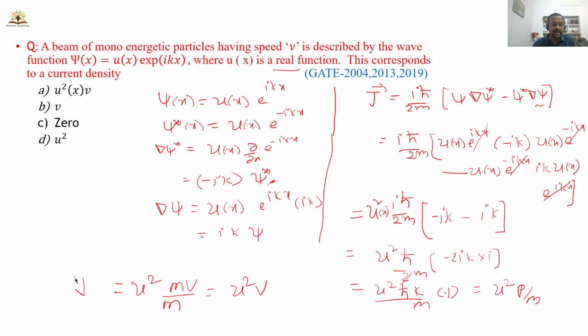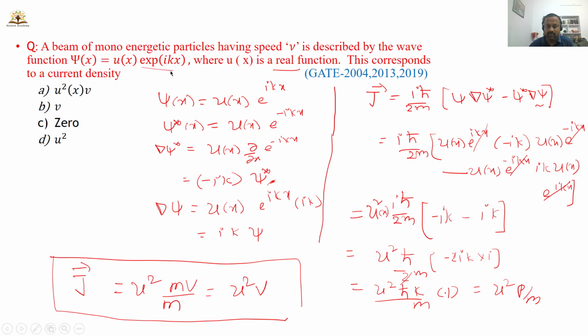So this is the expression for the current density of a particle which is described by a plane wave function e power ikx. So the corresponding current density is u square of x into v. So option A is the correct one.